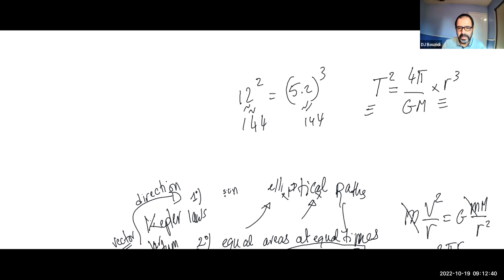But if you put the seconds in here, and the meters, this number turns out to be the constant 4 pi squared, divided by G, times the mass of the sun. So in a sense, this is how you weigh the mass of the sun. Mass, actually, not weight. So that is, in a nutshell, what this is.